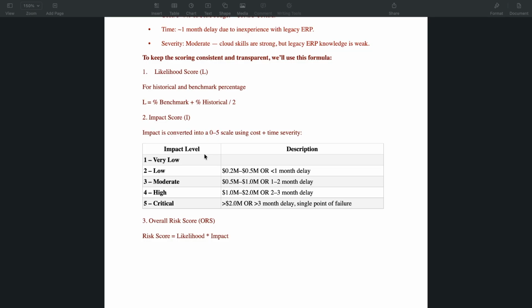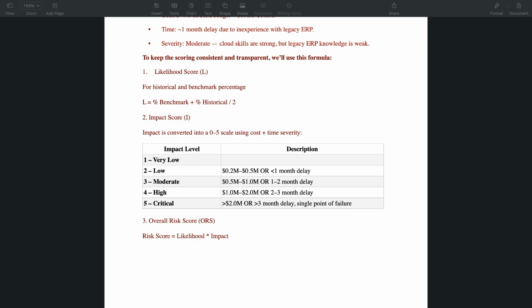Anything within 0.2 million to 0.1 million or less than 1 month delay, it should be low. We also had the moderate, high, and critical there, so that AI can use that information in order to score those likelihood and impact for us. Then we also provided a formula for overall risk score, which is the likelihood multiplied by the impact.